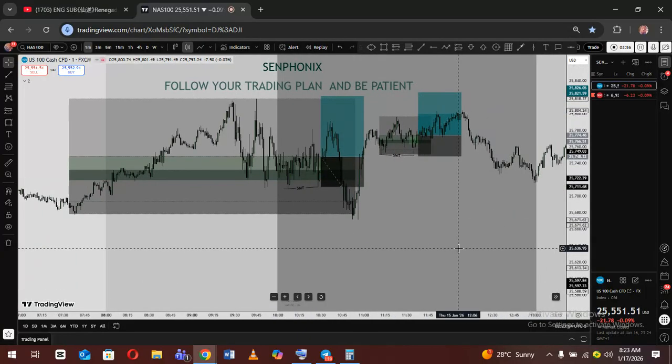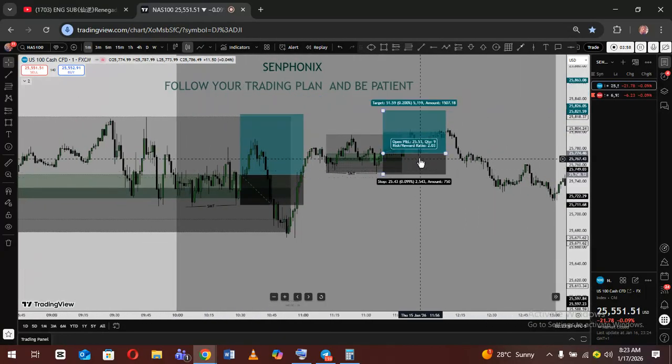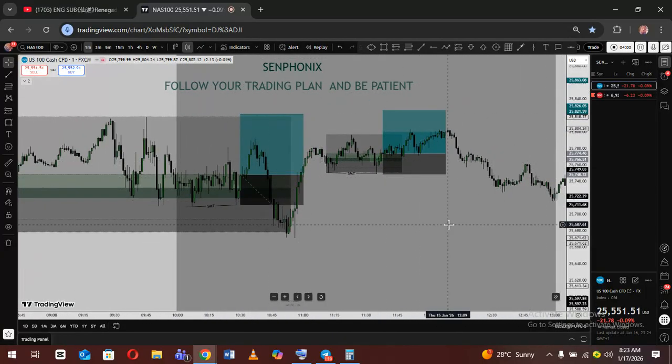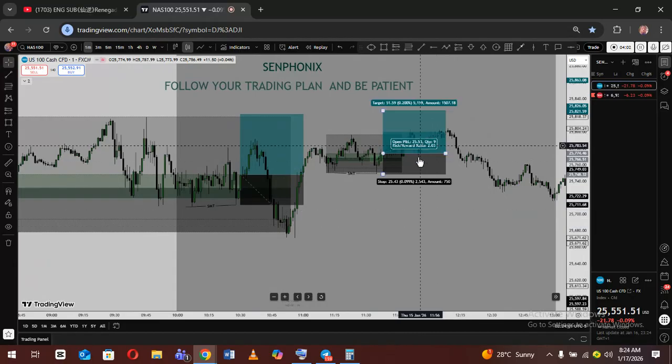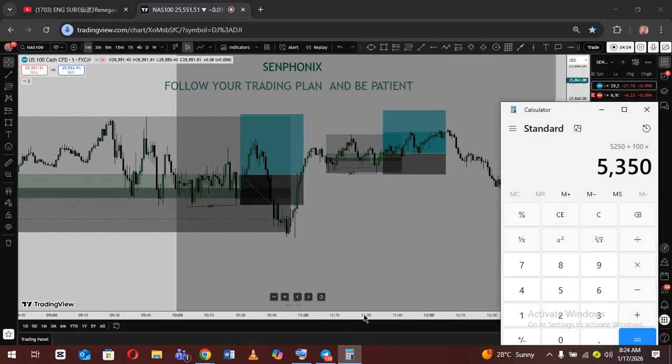I lost these two trades back to back, this one and this one. Although I might have had it break even on this one, I don't know, but let's just count it as a loss. That will be minus 50, minus 50. Understand? That's equal to 250.